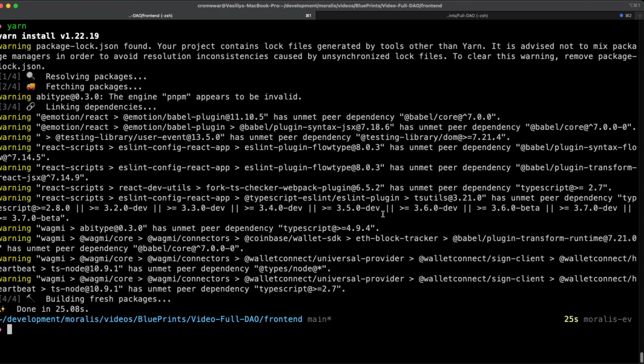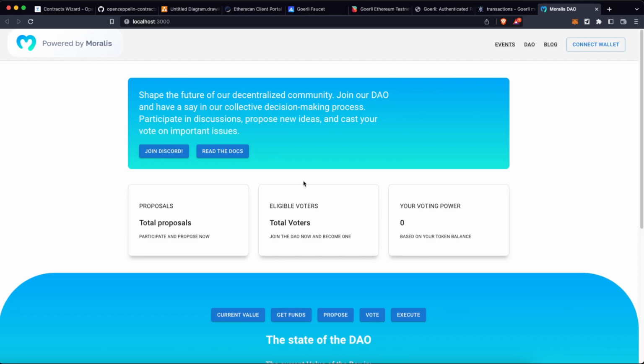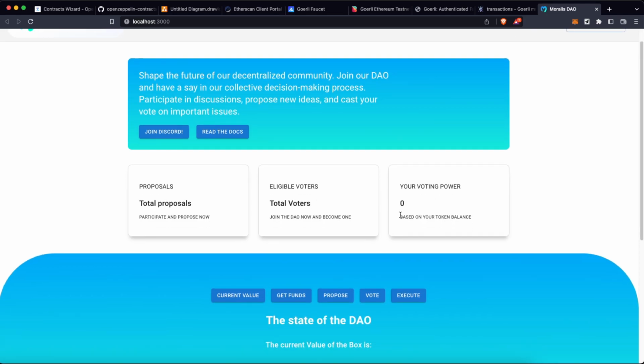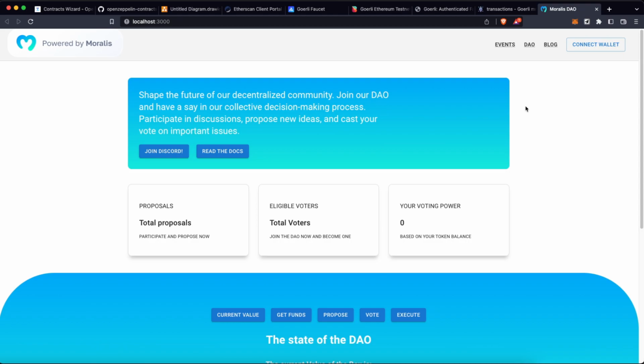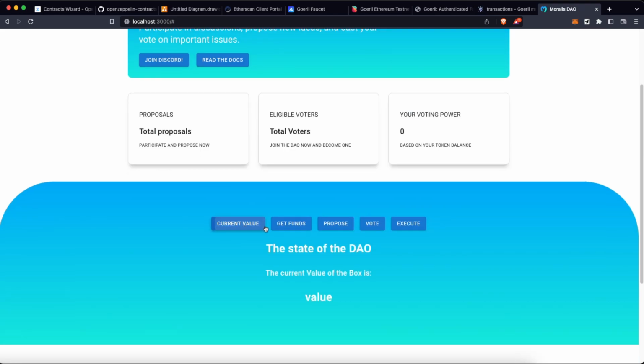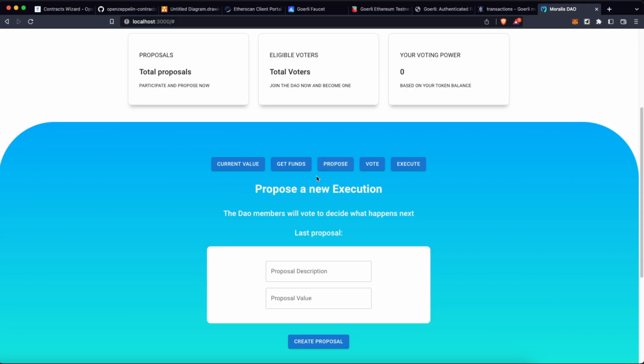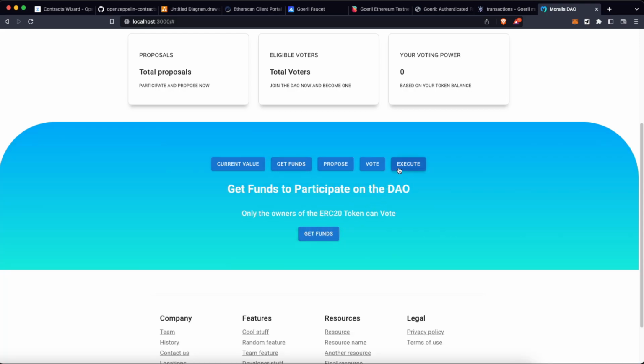Once you have all the dependencies, we can just run npm start, and this will execute the application on the localhost. You will have a template like this one. It's the same one I showed you at the beginning of the video, but if you click on any button, you are not going to have any functionality, and if you go through the tabs, these tabs are not going to give you any response at all.